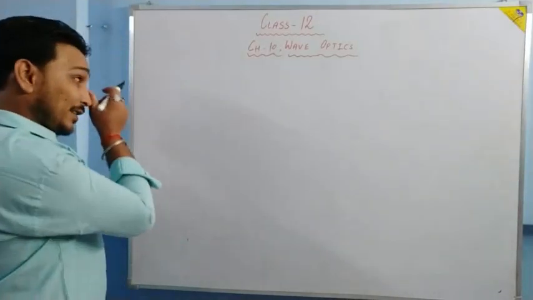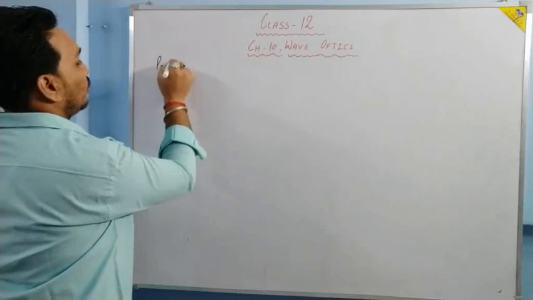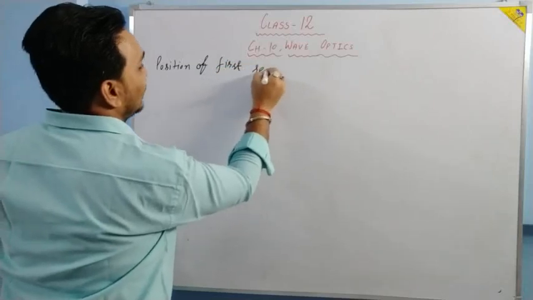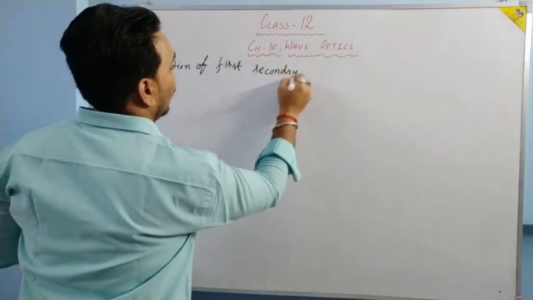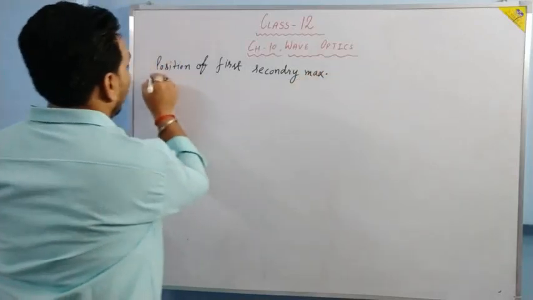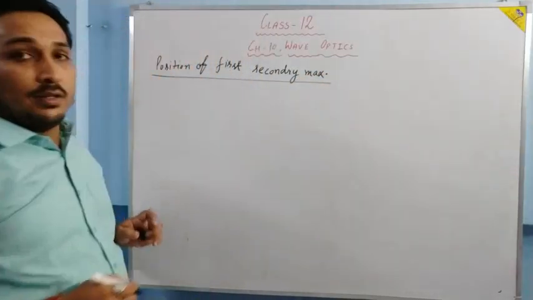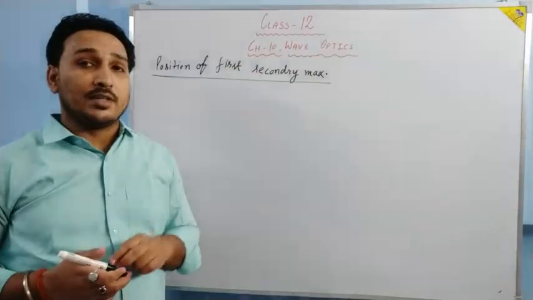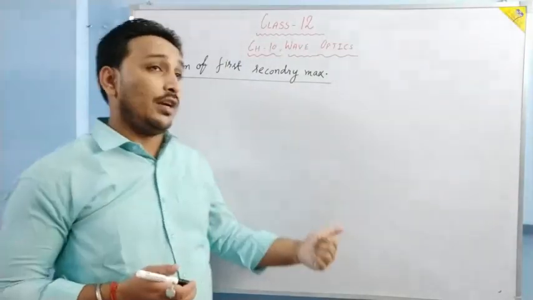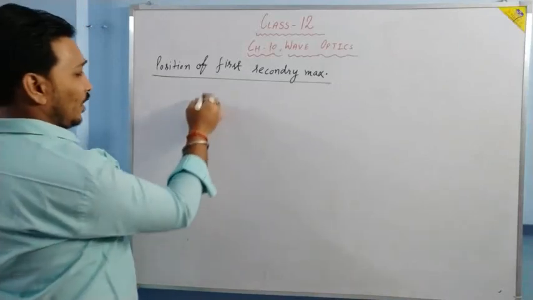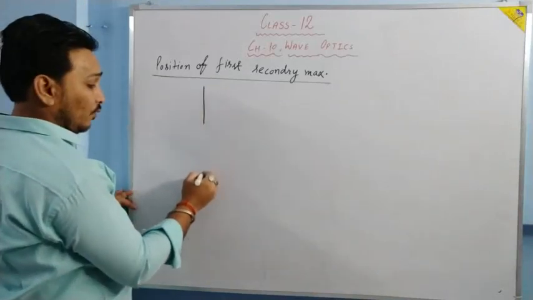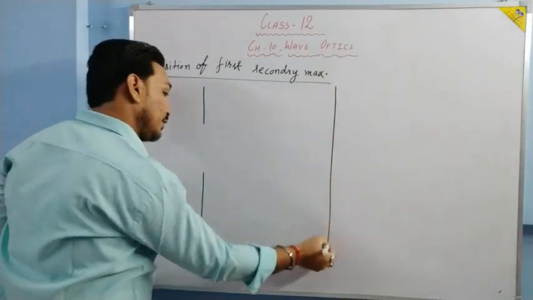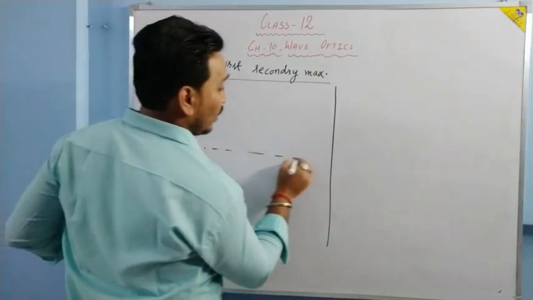Okay, let us understand the position of the first secondary maximum. As I have told you already, the central bright fringe is your primary maximum, and other than the central bright, all the maxima will be secondary maxima. The first secondary maximum, where it will be formed, we'll try to understand. For the minimum, when we were discussing, we divided this slit into even parts. But this time we are going to do it in odd parts.